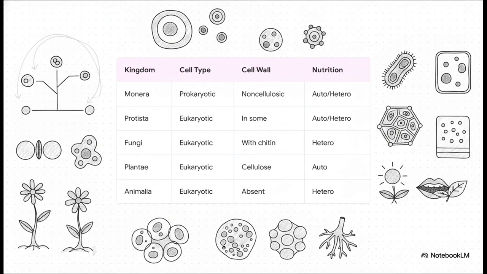Then, by analyzing the chemical makeup of cell walls, he separated out the plants, which have cellulose, from the fungi, which have chitin. And by strictly looking at the mode of nutrition, he finally clearly separated the autotrophic plants that make their own food from the heterotrophic animals that ingest food and the saprophytic fungi that absorb dead matter. It was a brilliantly logical system.